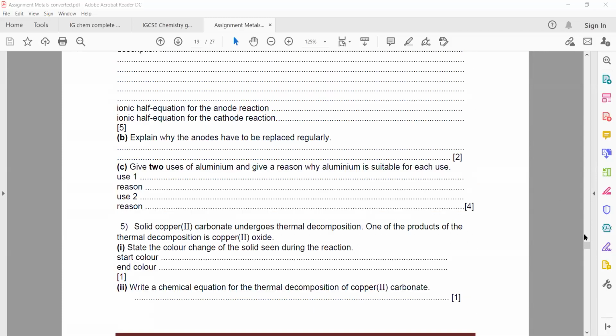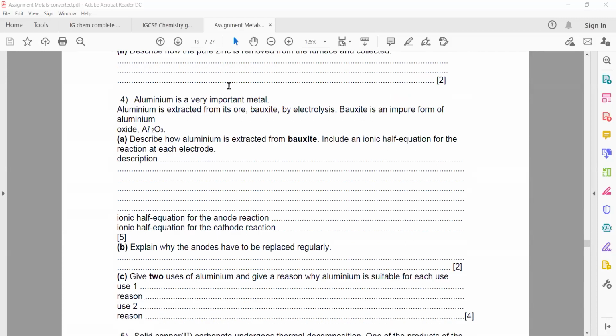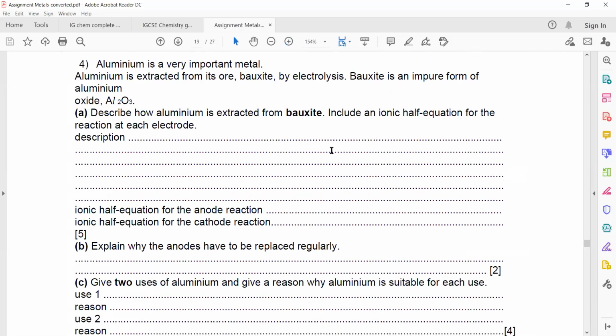This was question 4. Question 4 is also related. The oxide layer on aluminum forms due to the atmosphere, and it does not allow the aluminum to react with acids. Question 4 was also related to aluminum. I skipped that.